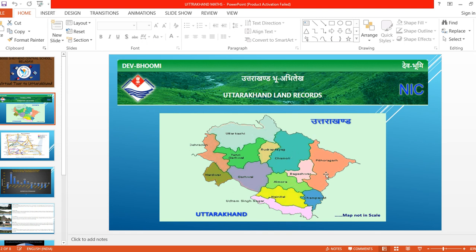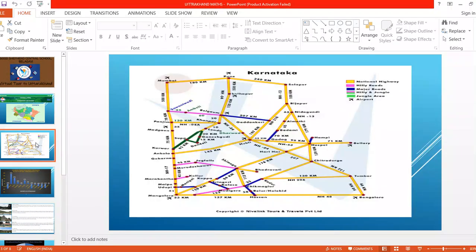The scale also we can take, children, to explain that. Next, it is very important that if you want to travel from Karnataka to Uttarakhand, here it shows from where to where and how to travel. Suppose a person in Mumbai wants to go to Uttarakhand, then we can see how to travel and the distance.